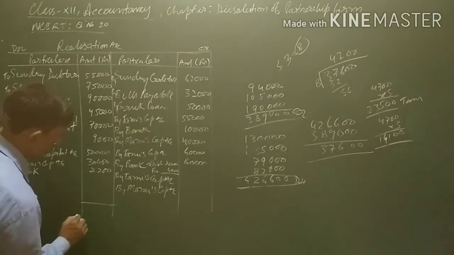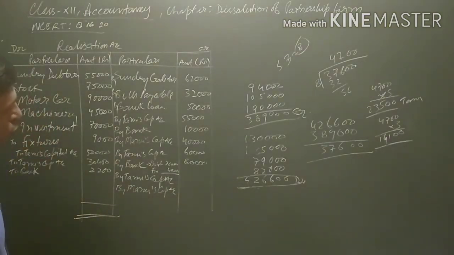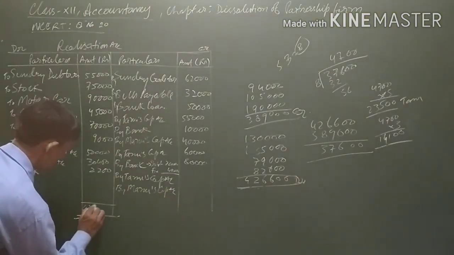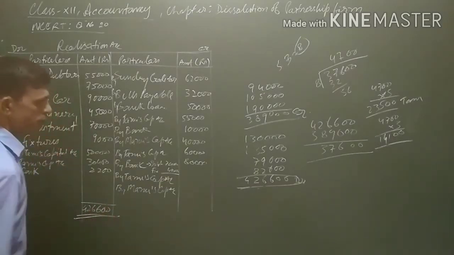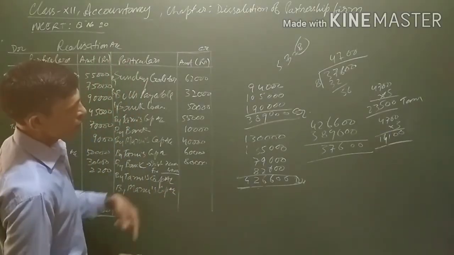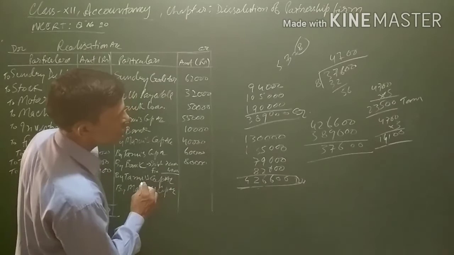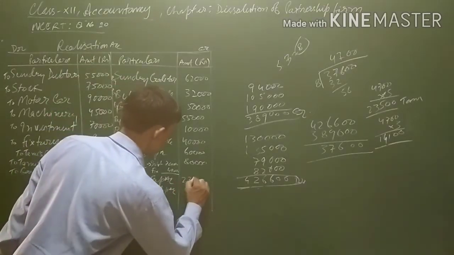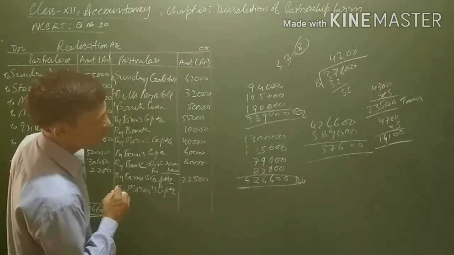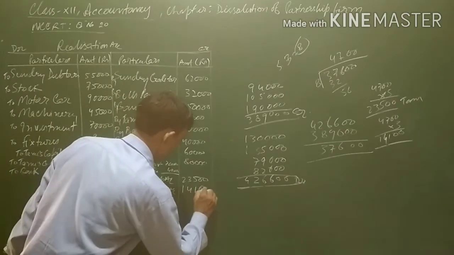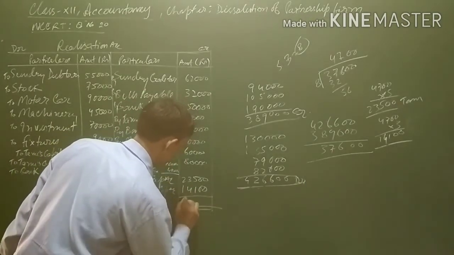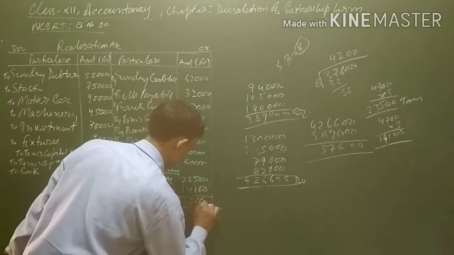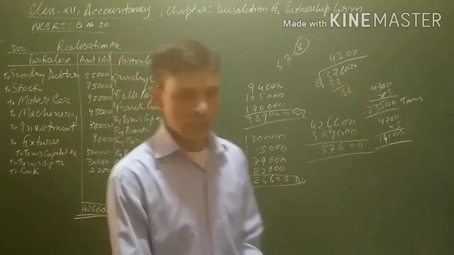The total of the debit side was 4,26,600, and debit for Tanu will be 23,500, and for Manu it will be 14,100. Total again 4,26,600. This is the realization account.